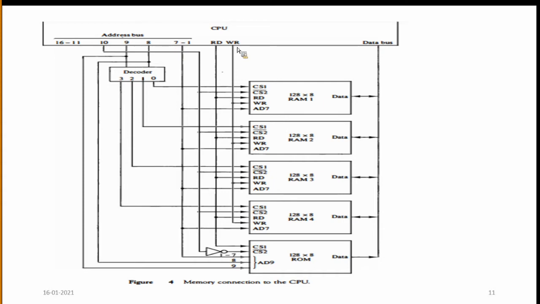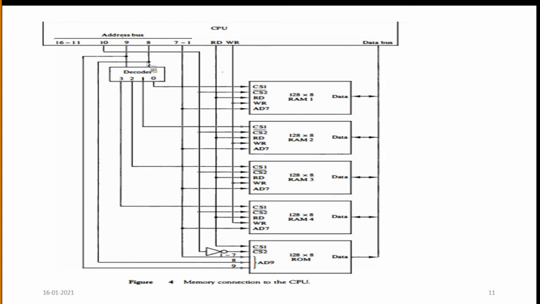Here the CPU performs read operations, from the first RAM, second, third, fourth. And this is the read operation. Coming to the bits 1 to 7, it is only the address. Here the data bus is connected to the 4 RAMs, and the address bus lines 1 to 7 are connected, and line 8 is connected to chip select 1.